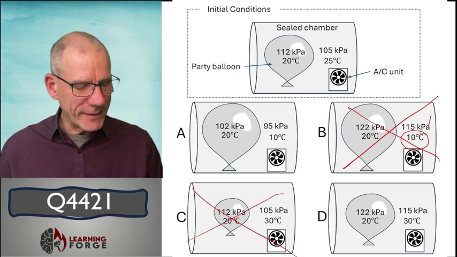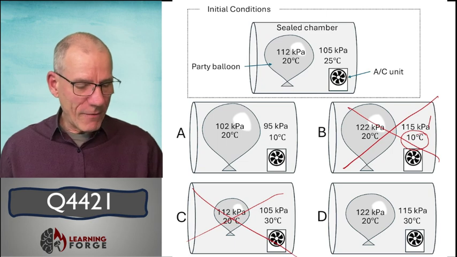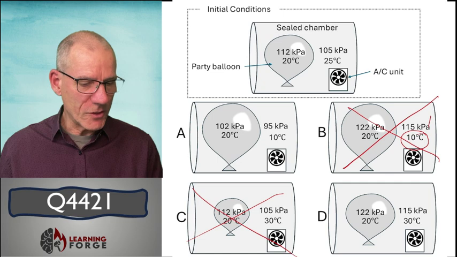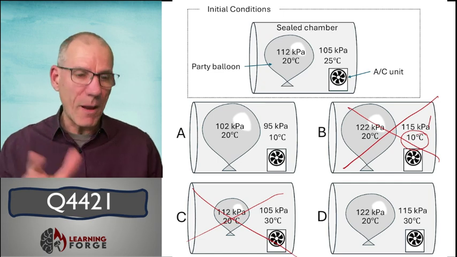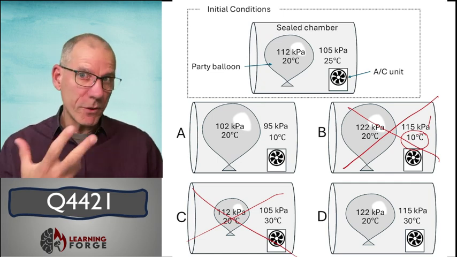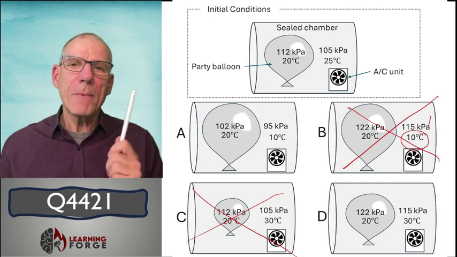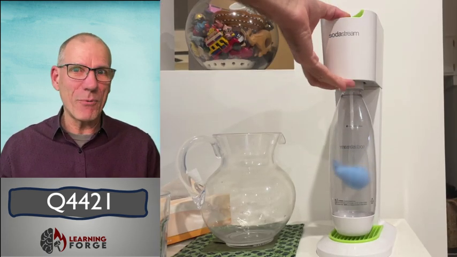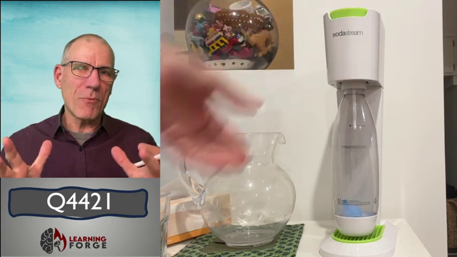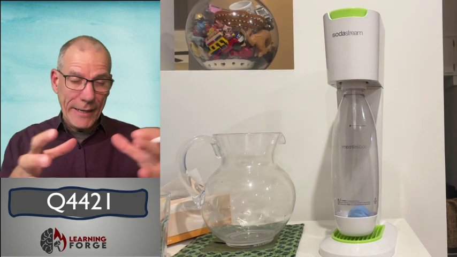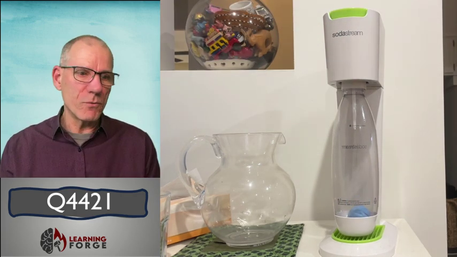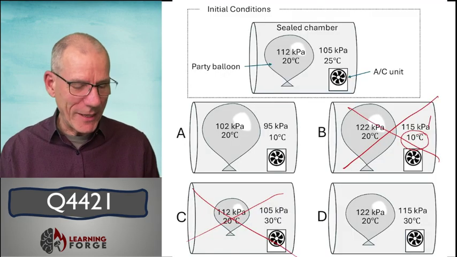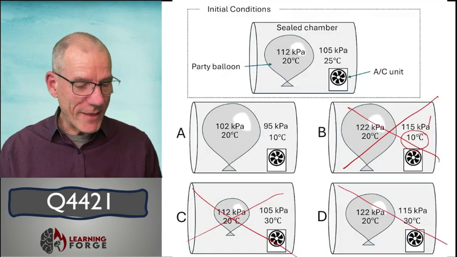And what knocks out D is, if you look really carefully, the balloon is the same size and therefore the same volume as the initial conditions, even though the pressure has gone up. Now, the temperature's gone up and the pressure's gone up as we'd expect. But have a look at this. I put a balloon in a soda stream bottle because that's something I could add pressure to. And you can see as the external pressure increases, the volume of the balloon goes down. And so that makes D kind of appealing, but that's the reason that D is wrong.